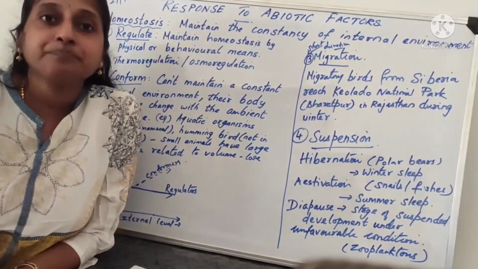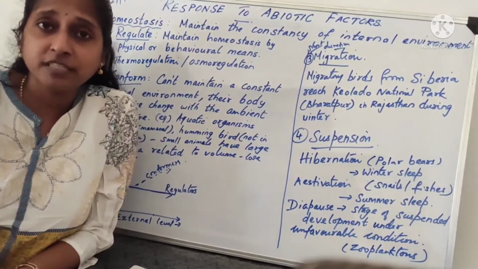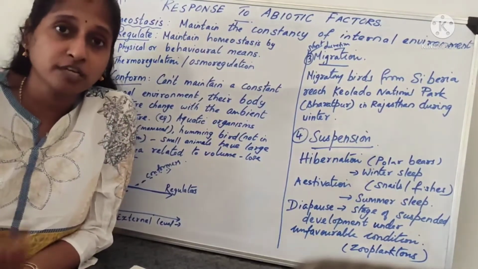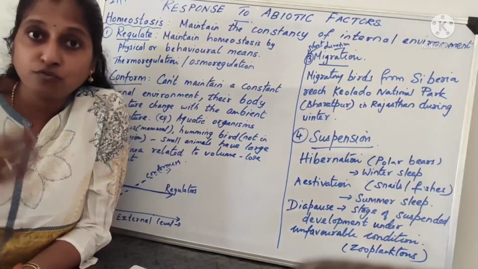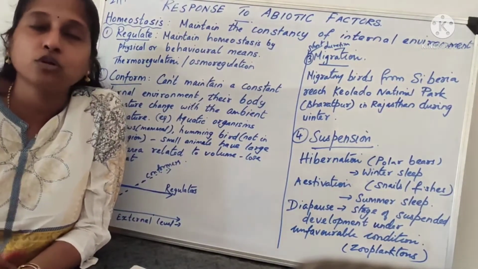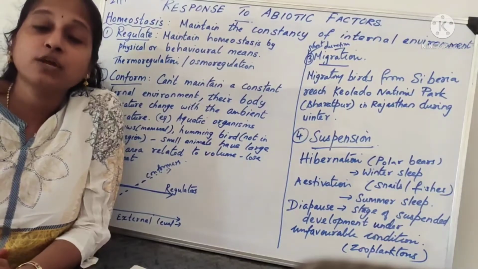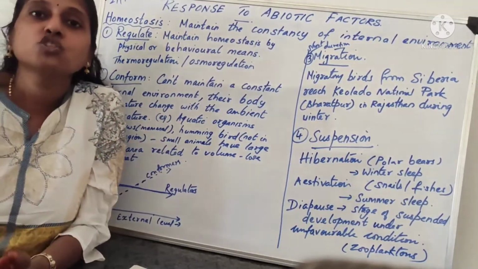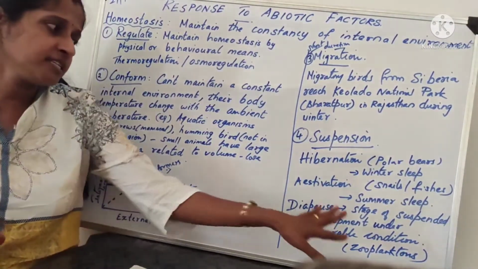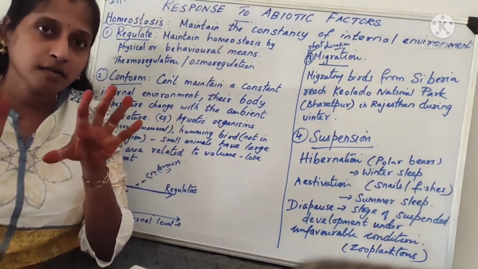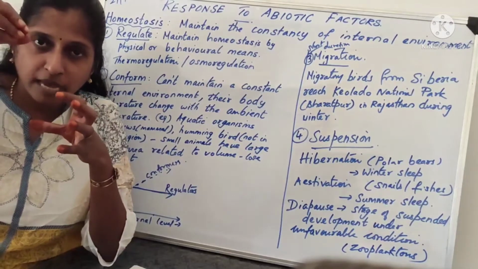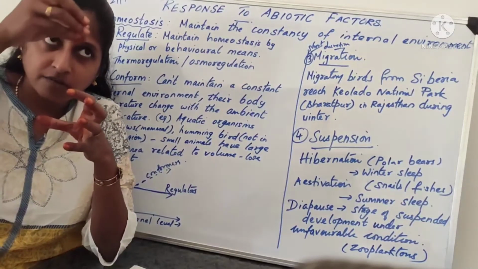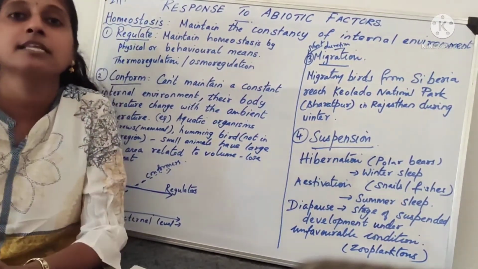If there is any harsh weather, like a large increase or decrease in temperature, you can find many zooplanktons. So what are zooplanktons? Floating animals in the aquatic bodies. These zooplanktons go for diapause. So what is diapause? Suspended development stage. You know what development is, like you have a zygote, egg, thereafter larva, pupa. Developmental stages are there, isn't it?